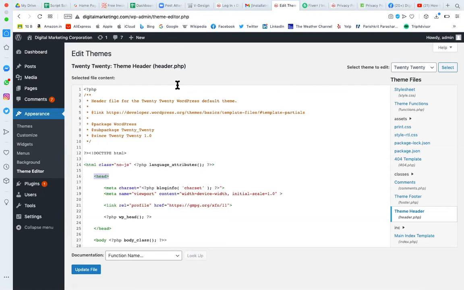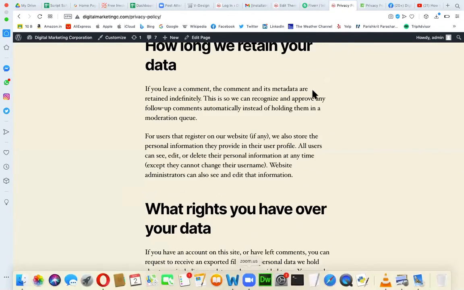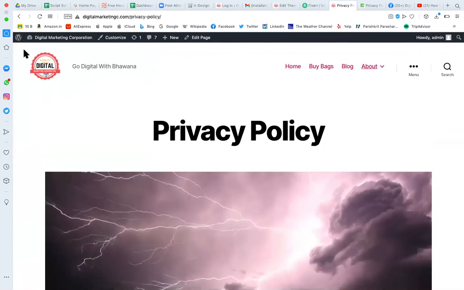So the first thing is the header file. Header file means this file is called on every page of your website. It is common to every page, whether you are opening the home page, blog page, about us or privacy policy, except this buy bags, because buy bags we are sending to another domain.